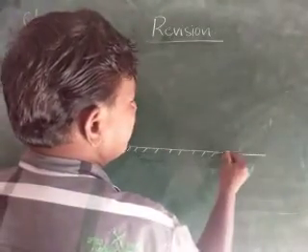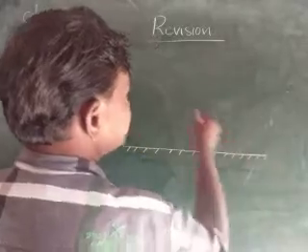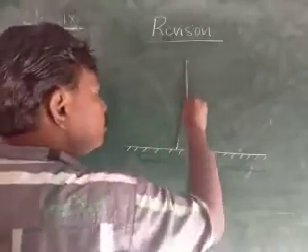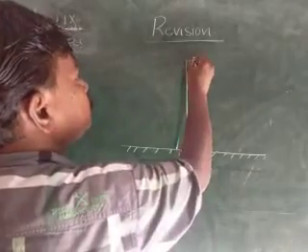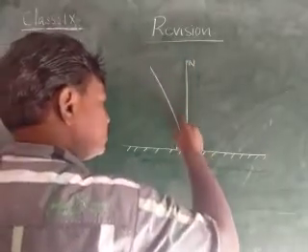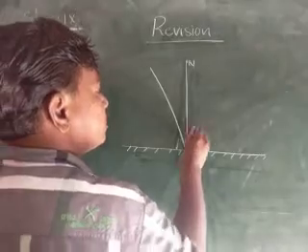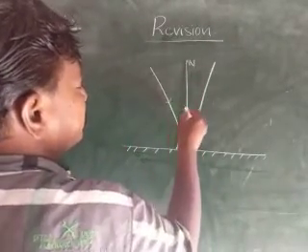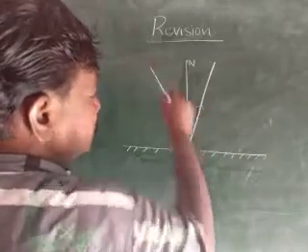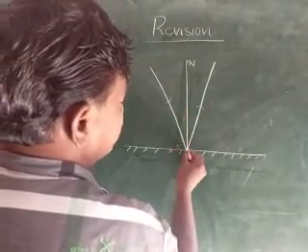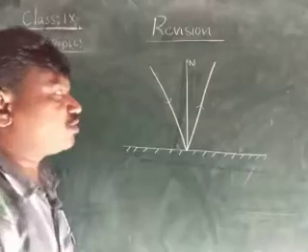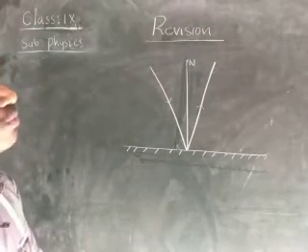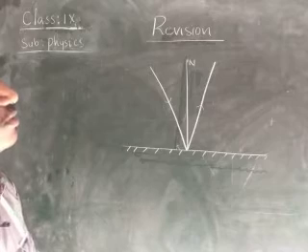In the figure we are having many points, children. Already we learned this one. This is the normal. Here we are having the incident ray: the light ray which falls on the reflecting surface is called the incident ray, and the light ray which is bouncing back is called the reflected ray.